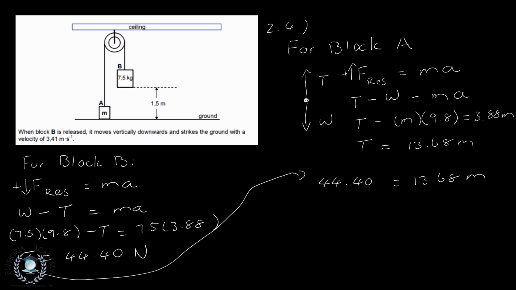So that is going to give us a value of m equal to 3.25 kilograms, and that is our mass for block A.